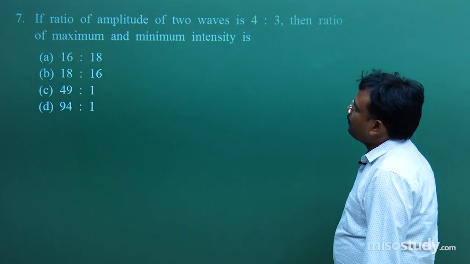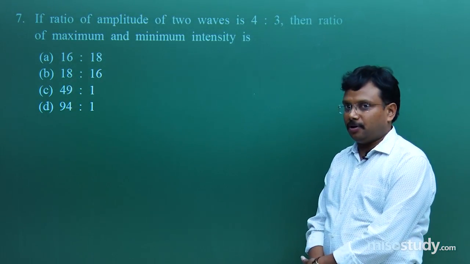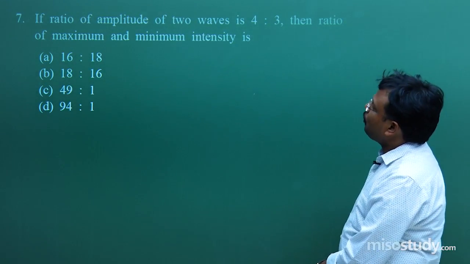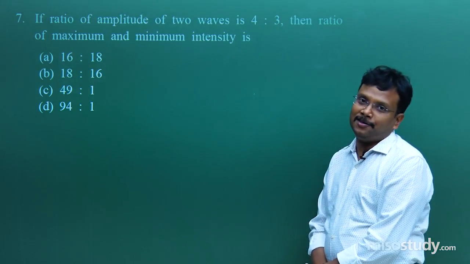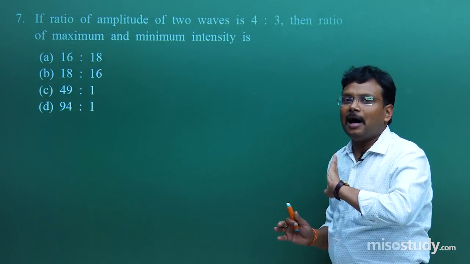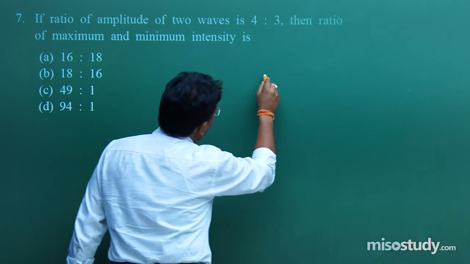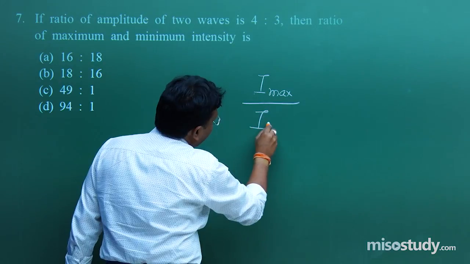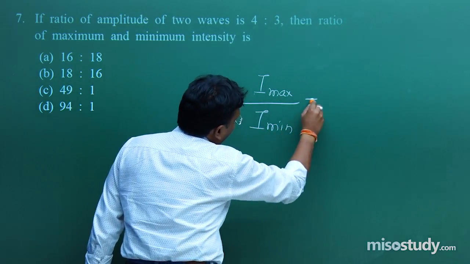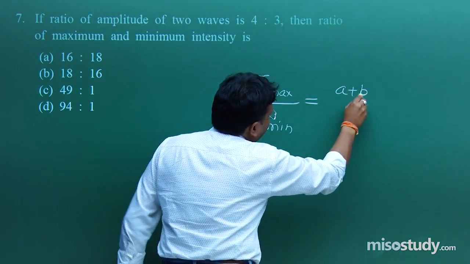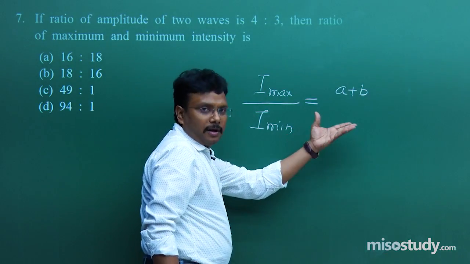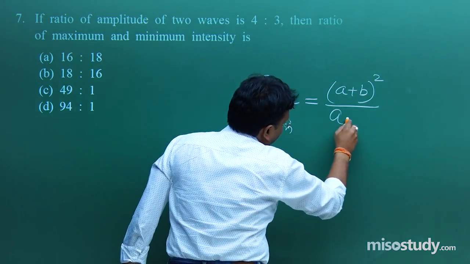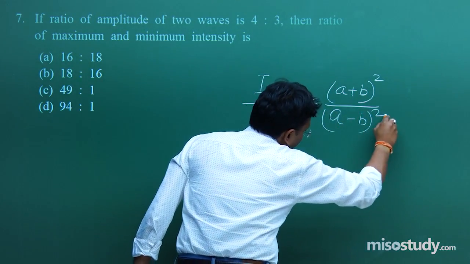If the ratio of amplitude of two waves is 4/3, amplitude ratio A1 upon A2, then find the ratio of maximum and minimum intensity. Now before saying anything, I simply say I max upon I min is equal to A1 plus A2 whole square upon A1 minus A2 whole square.